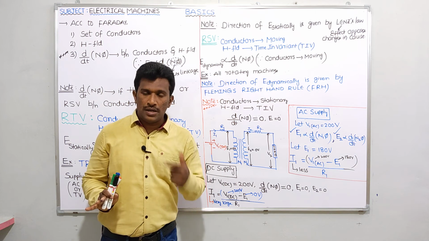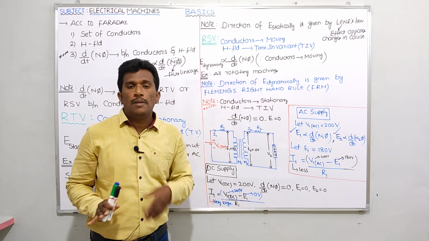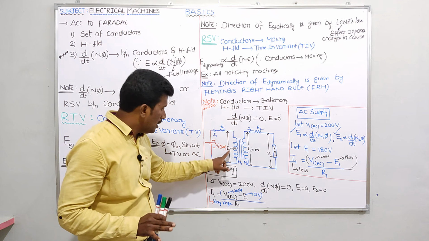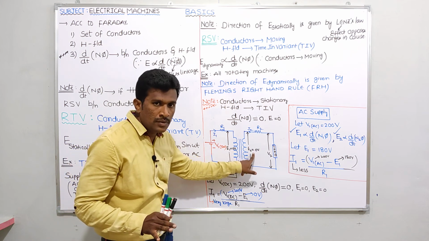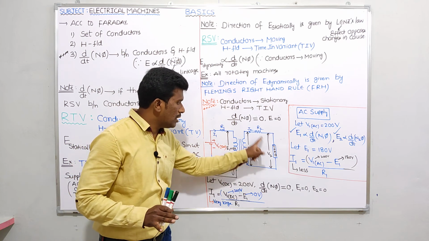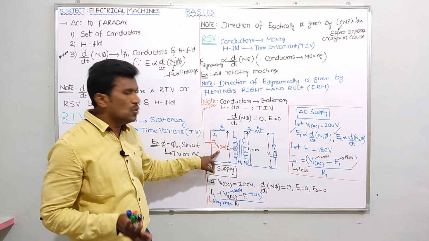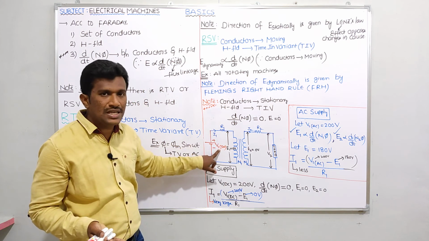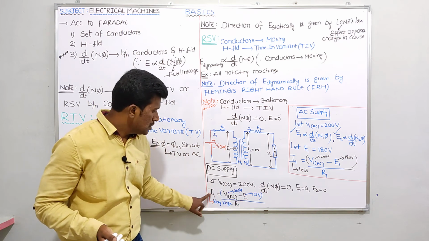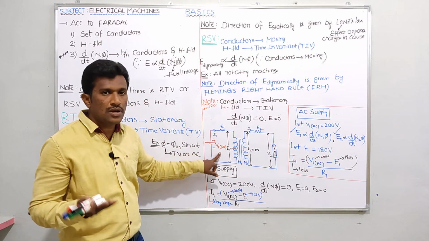Immediately some students may get a doubt. Sir, you are saying the primary winding will burn out. Is there any problem with the secondary winding? Here E1 is 0, and here E2 is also 0. Then why will only the primary winding burn out, and why will the secondary winding not burn out? Very simple. See guys, in the primary side we have a source, V1 DC. Because of the source, 200 minus 0 by R1, the I1 value flows, and because of that large current the primary winding burns out.